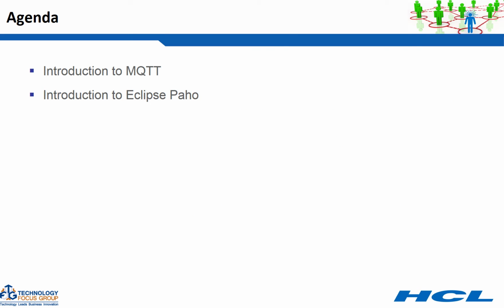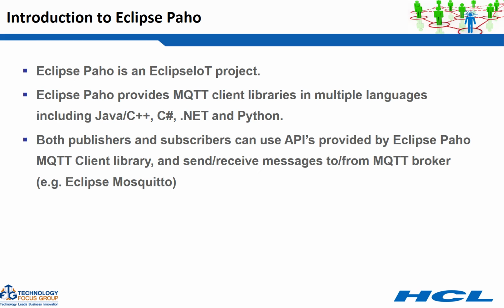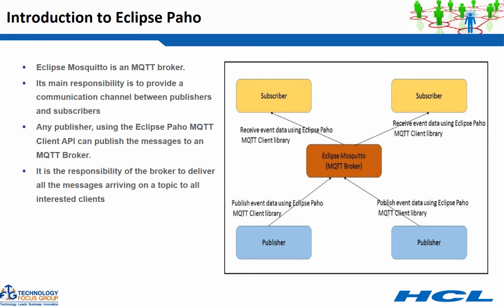Okay, so now let's go to the Eclipse Paho discussion, the second part of this session. As I pointed out in the beginning of this presentation, Eclipse Paho is the implementation of the MQTT protocol by Eclipse IoT. So it's a set of APIs which you can use to communicate with the MQTT broker. There is an open source MQTT broker available from Eclipse, which is Eclipse Mosquitto. So you have a broker, which is Eclipse Mosquitto, you have publishers, you have subscribers.